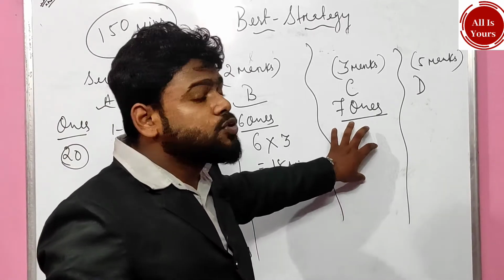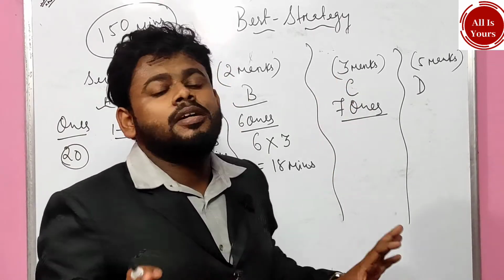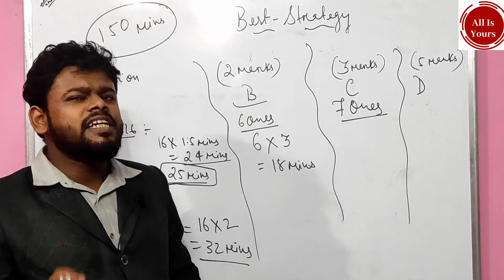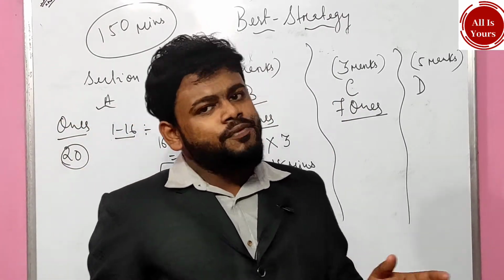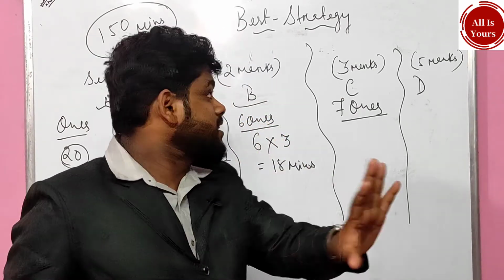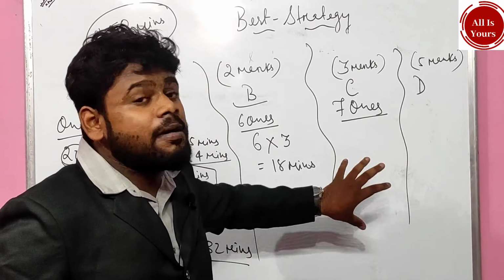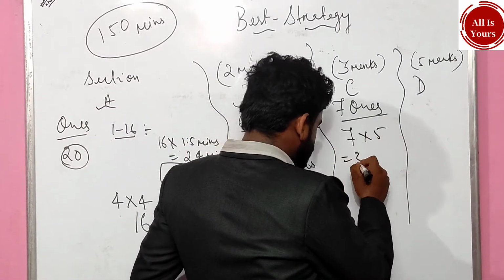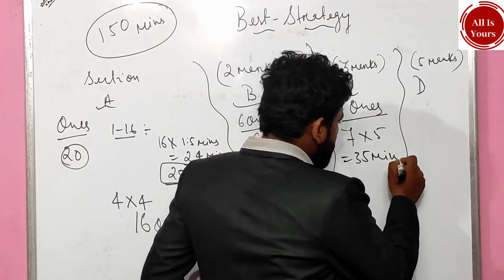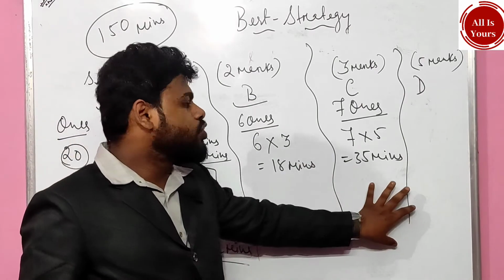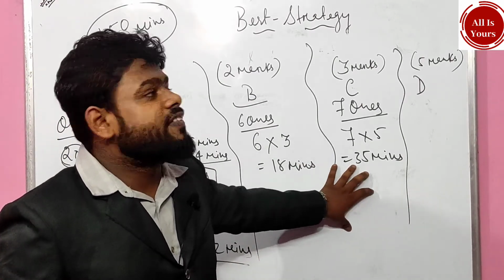If a student is writing a 3-mark question in section C, maximum 3 or 3.5 minutes he or she will need, but I have given 5 minutes. अब बच्चा 5 मिनट लेकर भी लिख सकता. That means 7 questions into 5, which is 35 minutes. A particular child should not cross more than 35 minutes.